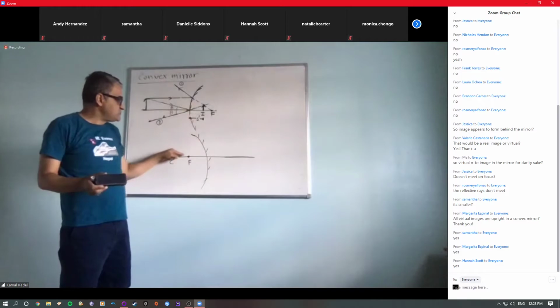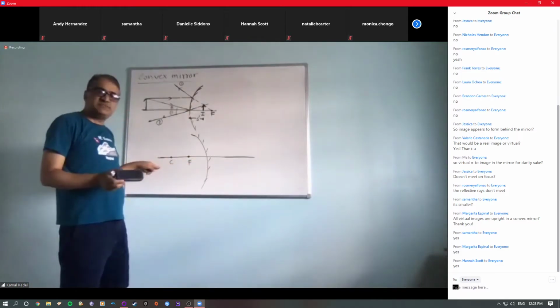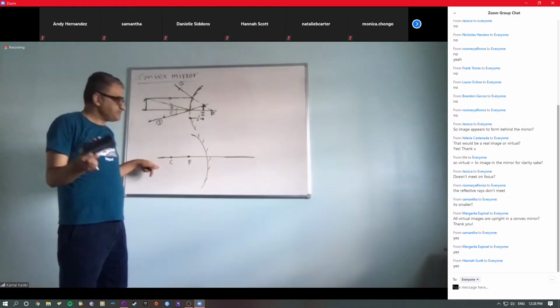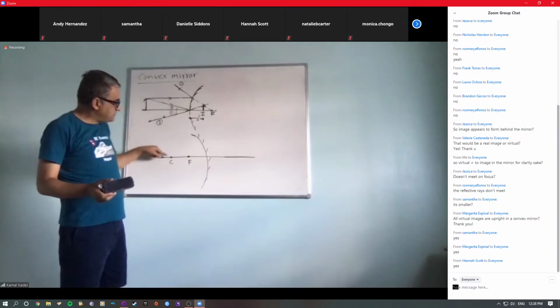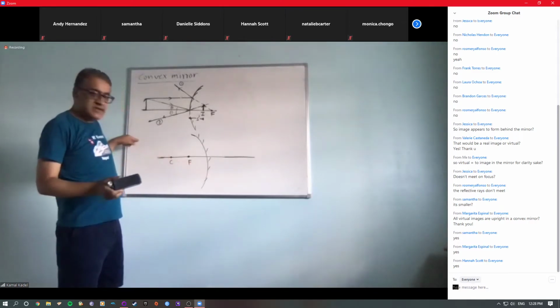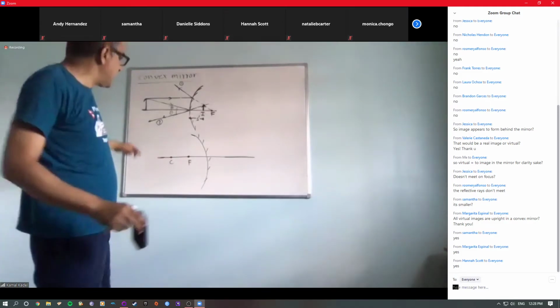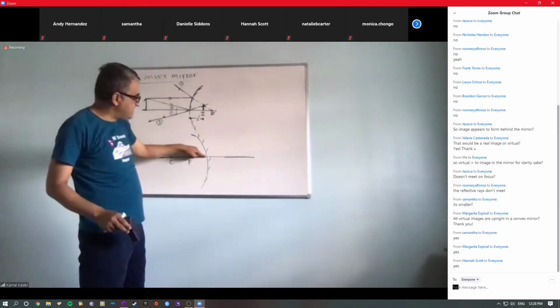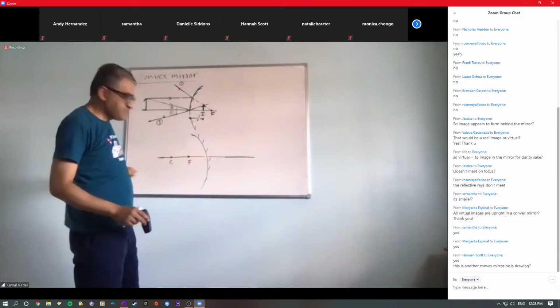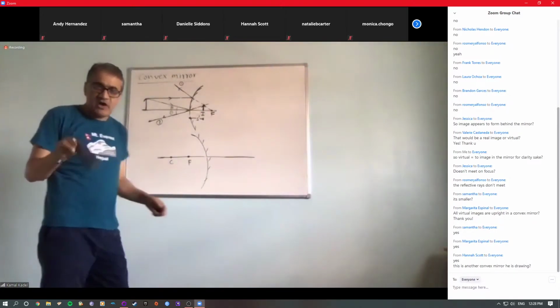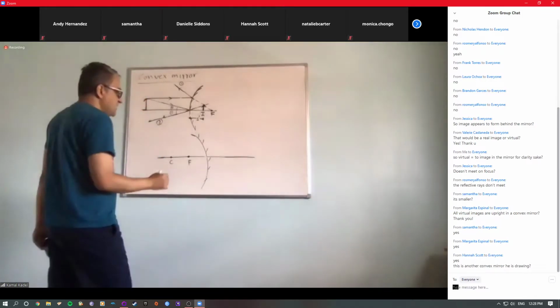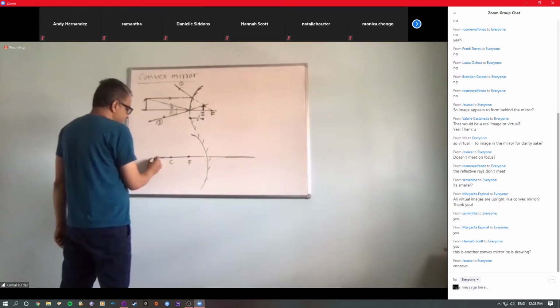Any ray passing through focus, it reflects parallel to the principal axis. I wrote that before. Any ray going through center of curvature will be tracing back following the same path, right? We know that, right? And any ray that strikes in the vertex will be reflecting back following the law of reflection or symmetrically. So let's see here.